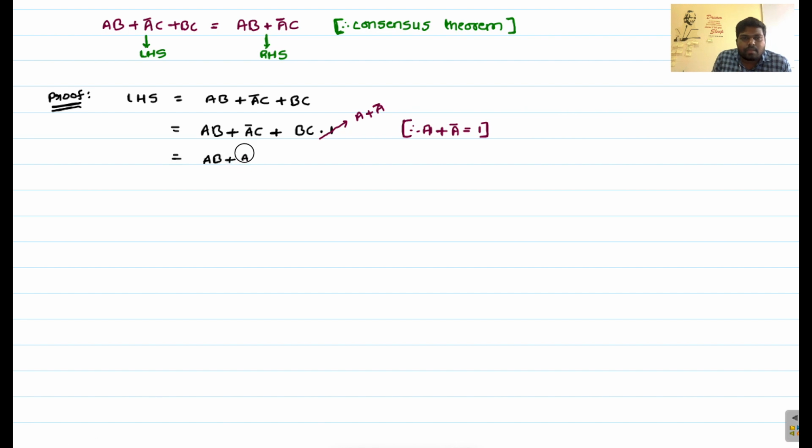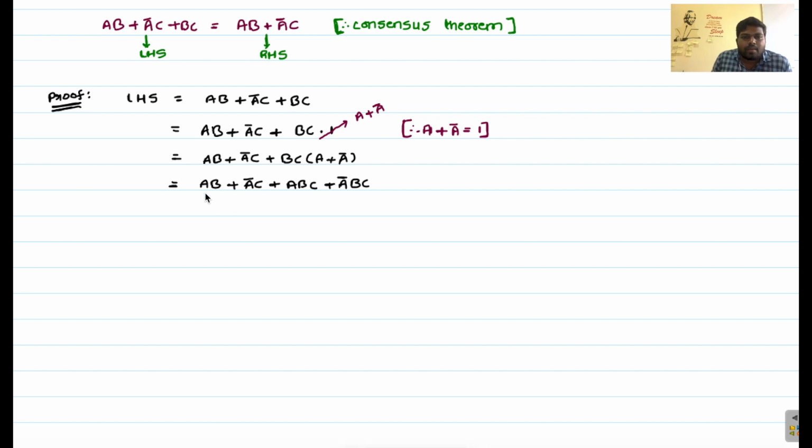AB plus A bar C plus BC into (A plus A bar). Now you can simplify this expression: AB plus A bar C plus ABC plus A bar BC. So this is your simplified expression.